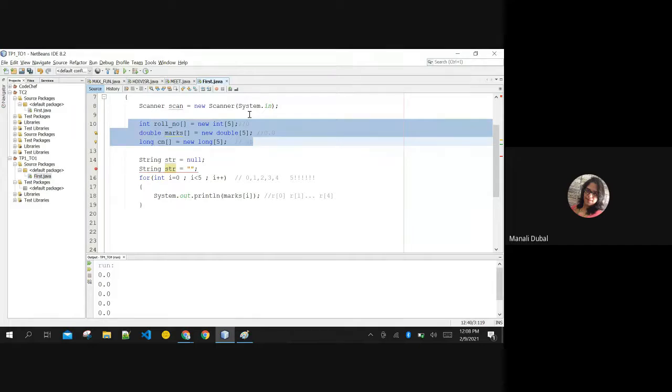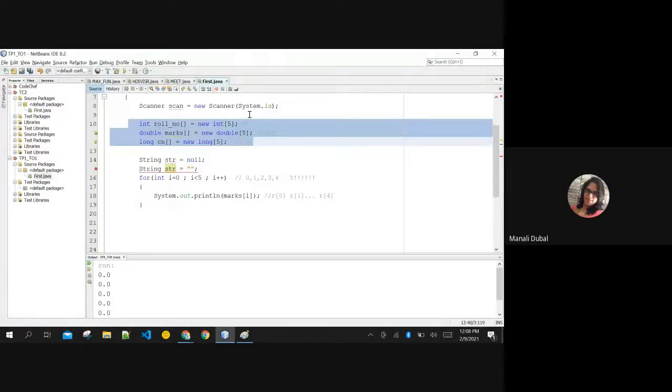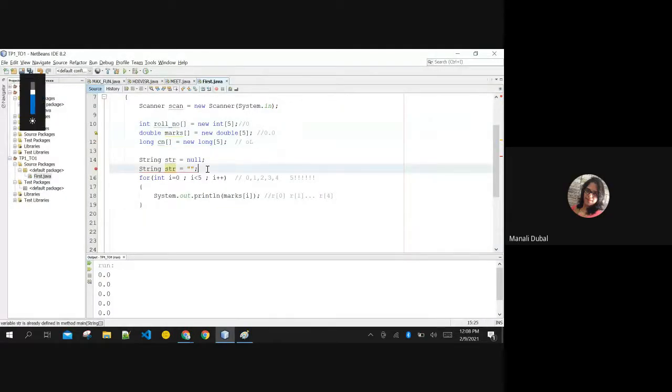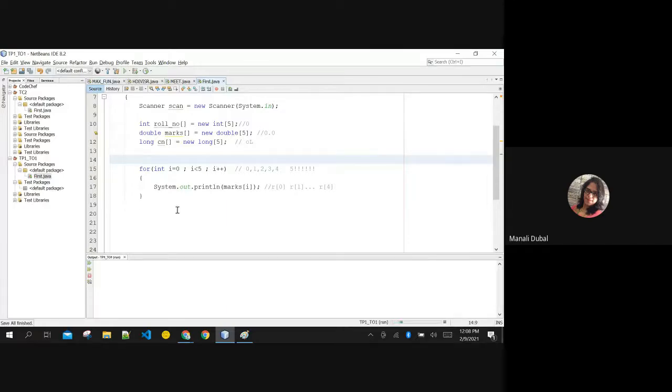Yes, ma'am. Okay. So even if somebody asks you, you are creating an array but you are not initializing any value to it, will it print garbage or is this an error or something? It is not an error. It prints the default value of that data type.